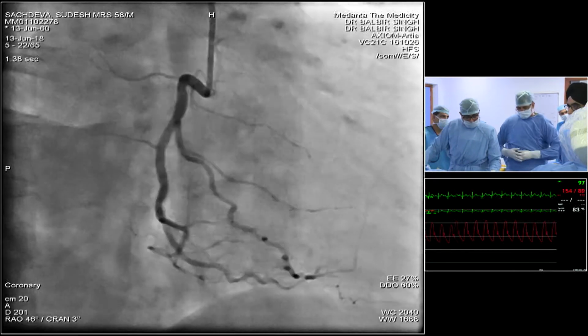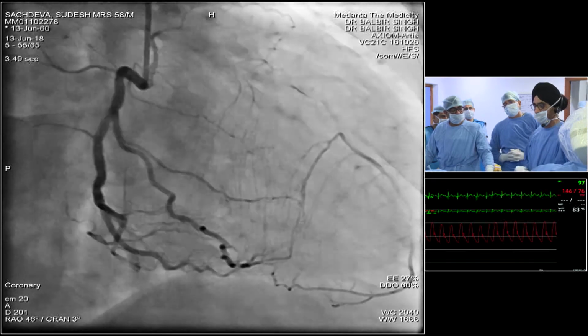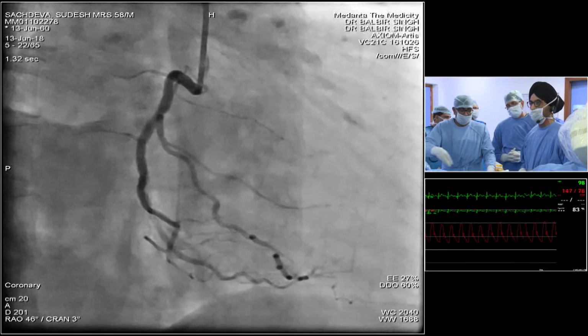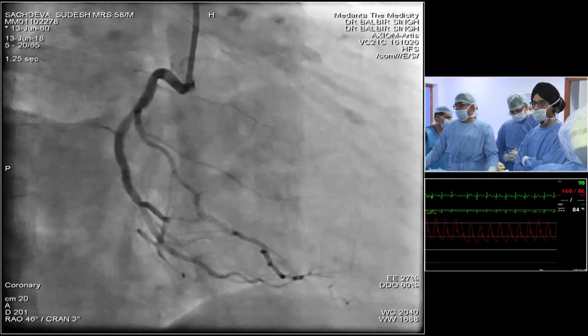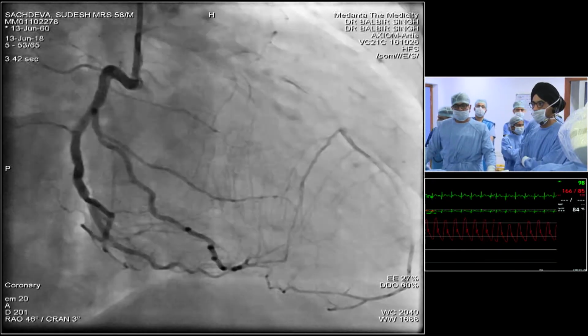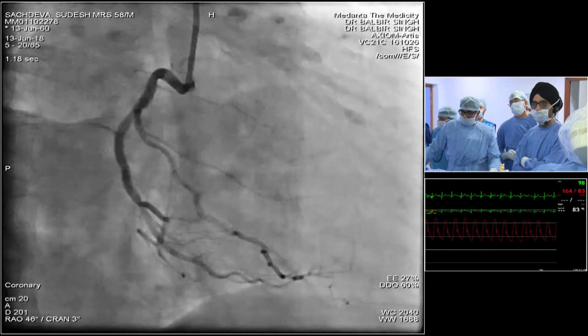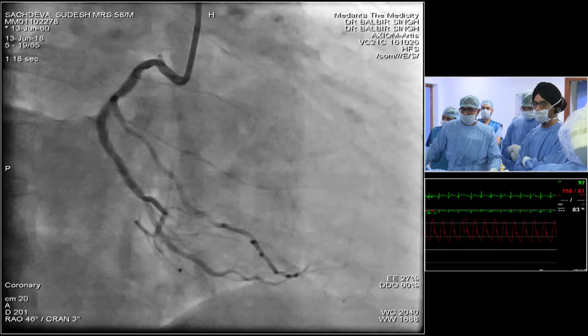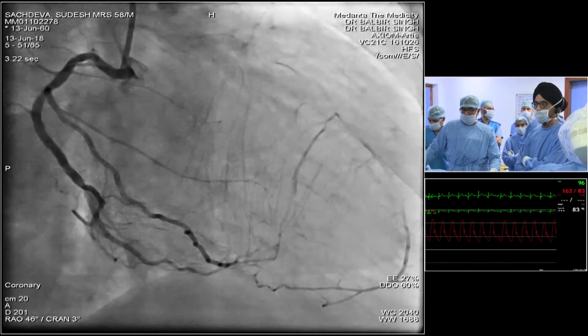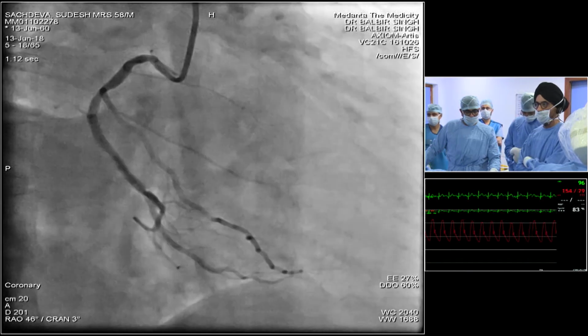That's a very fair observation. So based on the guidelines, and Dr. Howda, who is a part of the EAPCI group, just talked about the heart team approach. That heart team approach is beneficial, and the SYNTAX score is intermediate. So if we can fix the LAD, then PCI is a great option here.